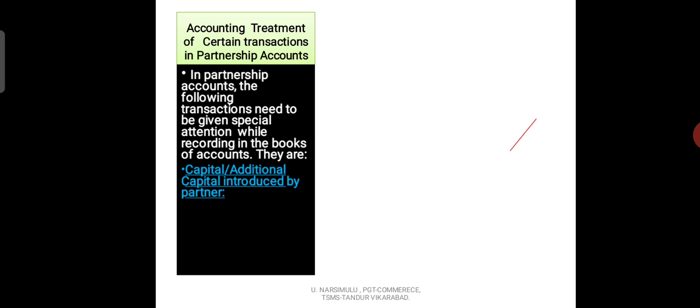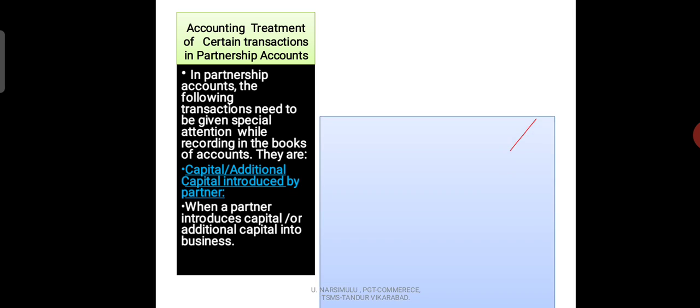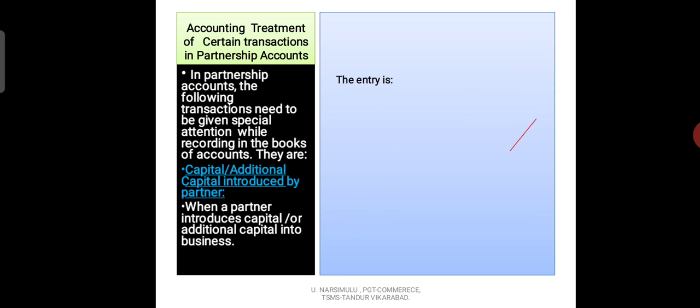Then how are we going to write the entry in the business? Students, observe here. The entry is cash or bank or assets account debit to partners' capital account. This is the entry we have to write when a partner introduces his share of capital into the partnership firm.